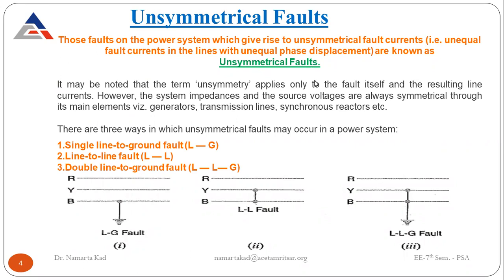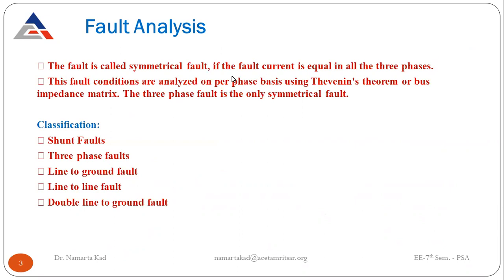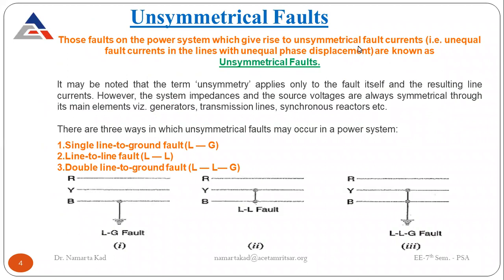So basically the faults are categorized into two parts, symmetrical faults and unsymmetrical faults. Symmetrical faults are when the fault current is equal in all three phases, and when the fault current is not equal in all three phases, that is called an unsymmetrical fault.